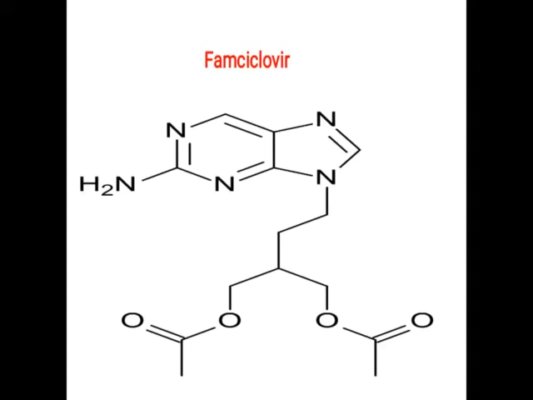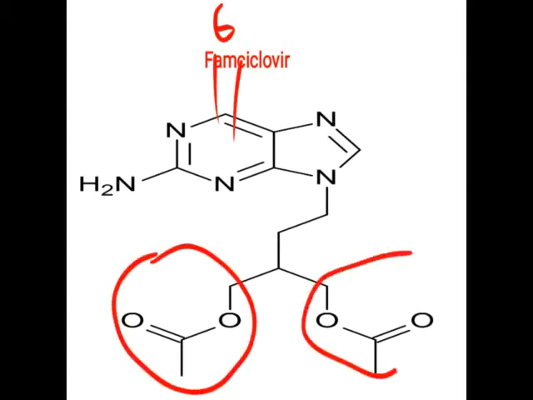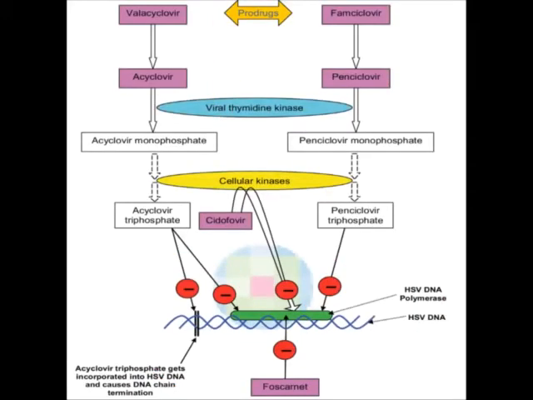Then famciclovir. Okay, so similar, here the absence of oxygen takes place, here an ester moiety is present. So that is the structure of famciclovir. Now these valacyclovir and famciclovir, they are the prodrugs.